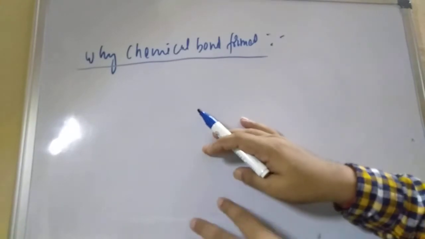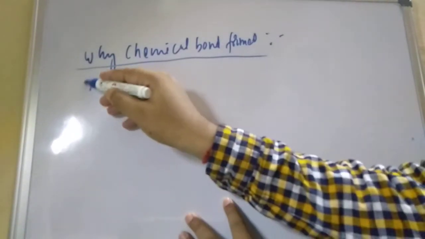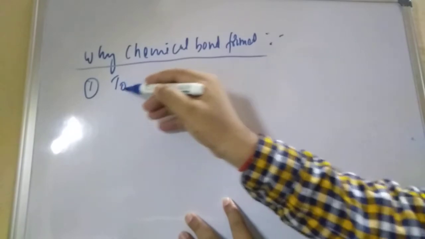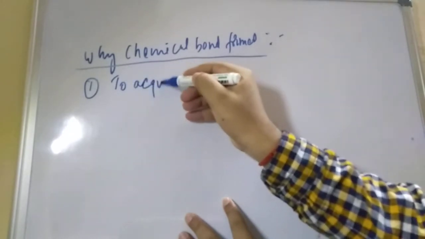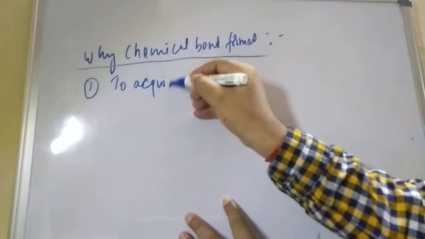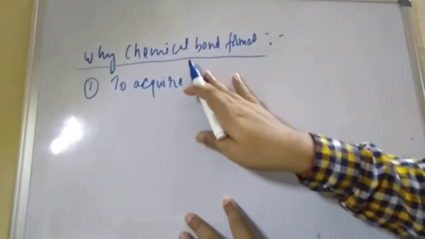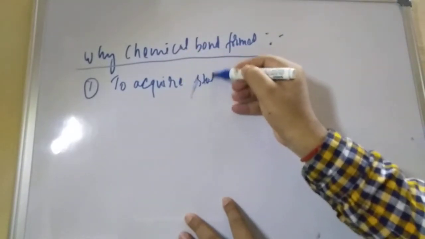The first reason is to acquire stable noble gas configuration.